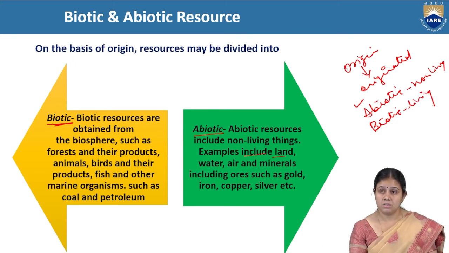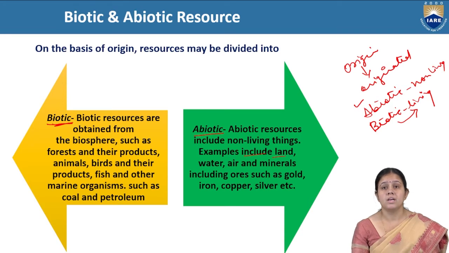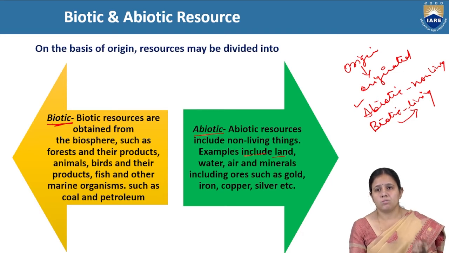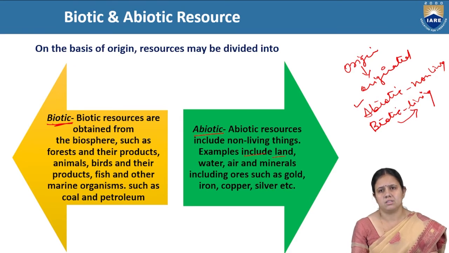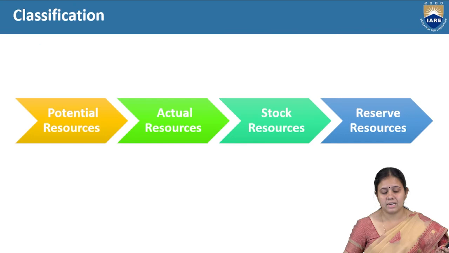Biotic resources are obtained from living organisms, like animals, birds and their products that we are consuming, fish we are consuming, and some marine organisms we are consuming. So these are biotic resources. Abiotic, like air, water, minerals, we are interacting with all these things, and all these are non-living things. So on the basis of their origin, it is divided into two categories, biotic and abiotic. It is clear.